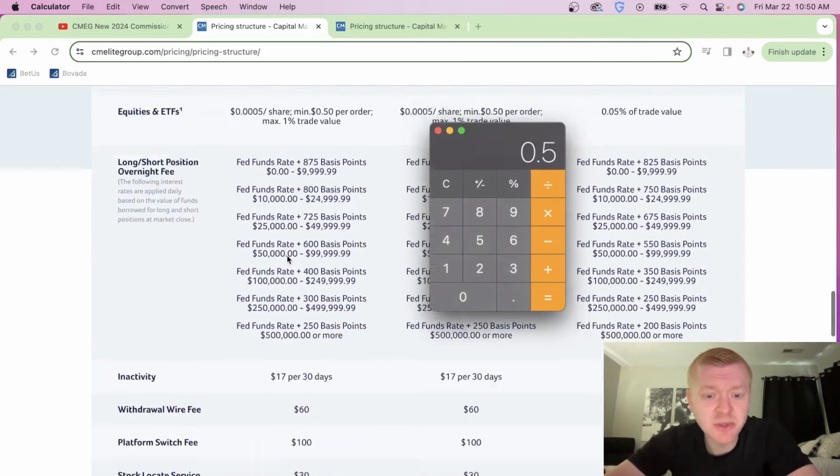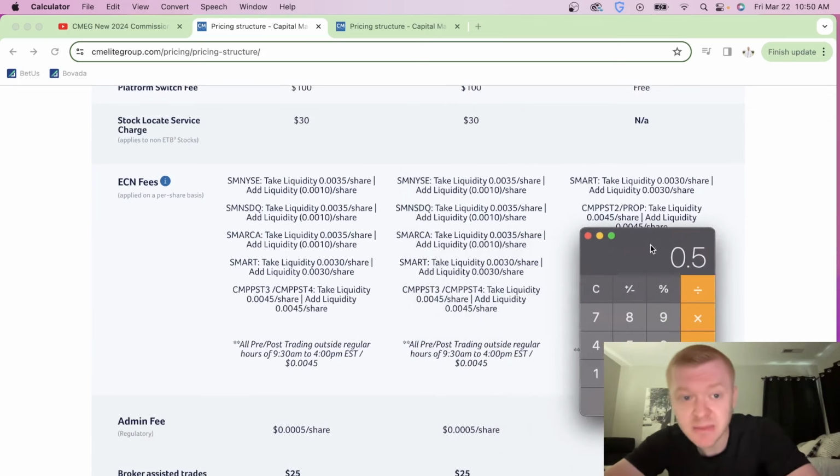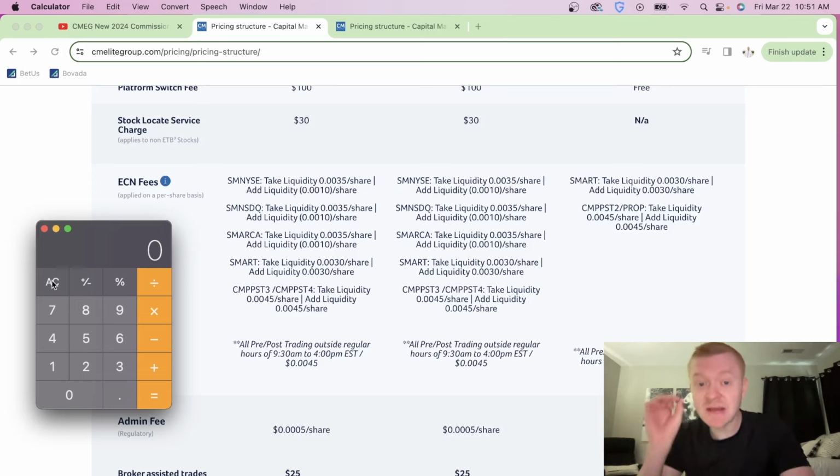Well, let's also go down to the ECN fees, because that's something to account for as well. These are the fees that you really need to be watching carefully. On the smart orders, which is just your generic market and limit orders, where you're adding or taking liquidity, you're going to be getting charged a steep amount. So let's do the math on this. On your 1,000 shares, 1,000 times 0.003 is going to be $3. So that plus another 3 round trip is 6, plus your $1 is going to be 7 total. But that's what you don't want to do.